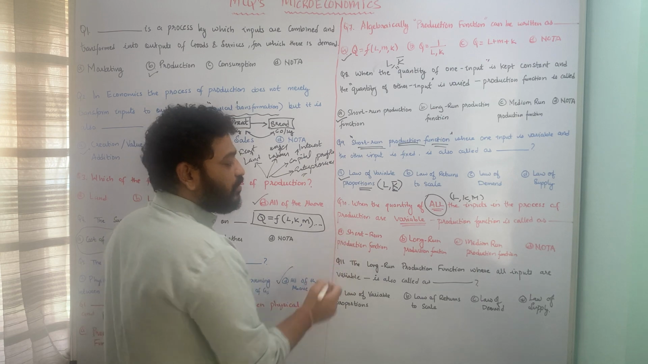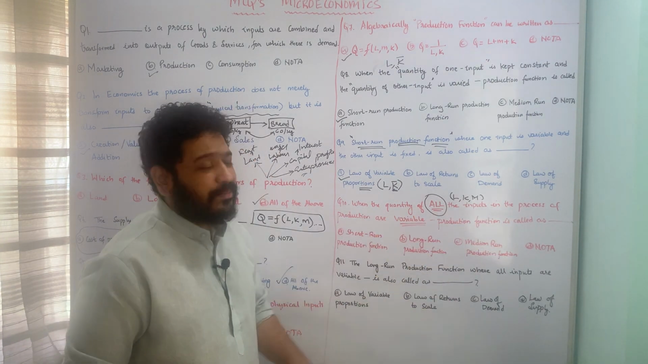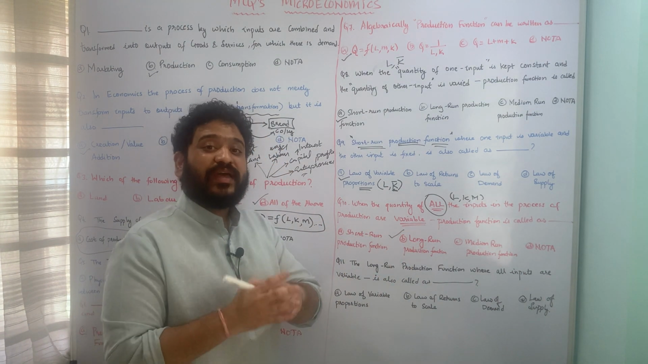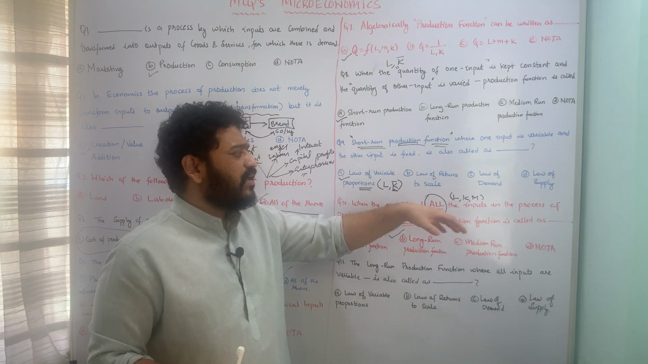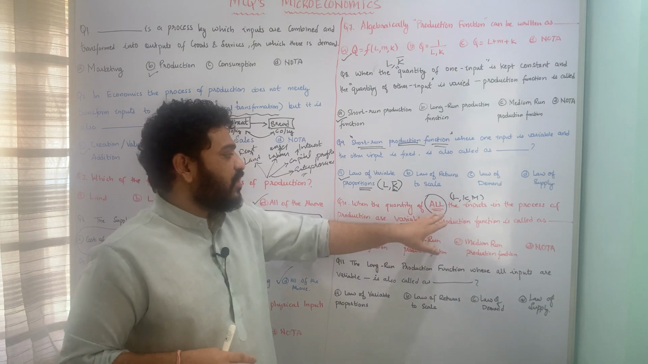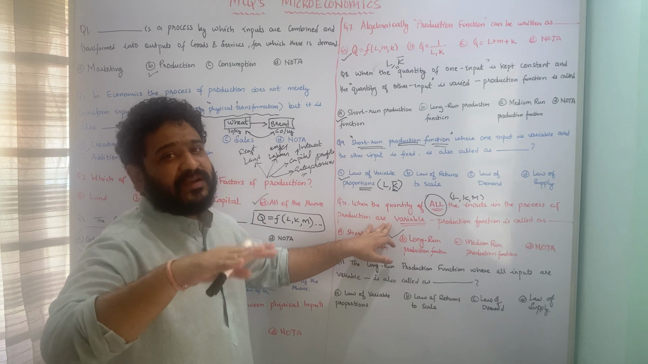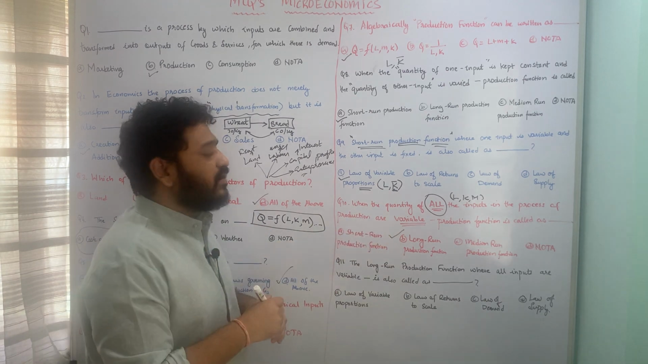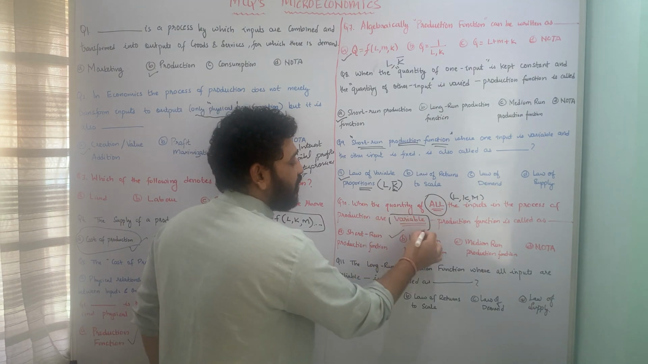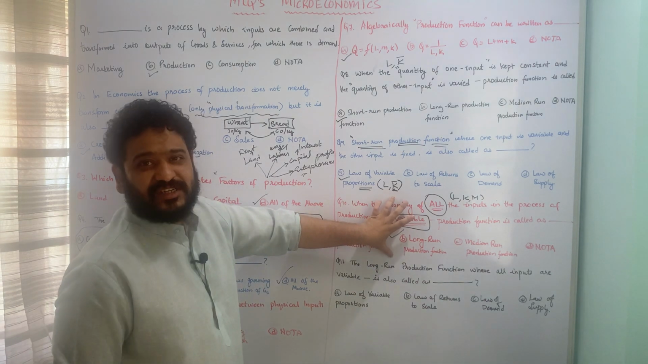Whether you call it a short run production function, long run production function, medium run, or none of the above. Here the correct answer is long run, because it is possible to vary both the factors, or for that matter any factor inputs, in the longer run. Therefore, whenever all the inputs are variable in the process of production, that means you're looking at the long run production function. I hope this question is pretty much clear.